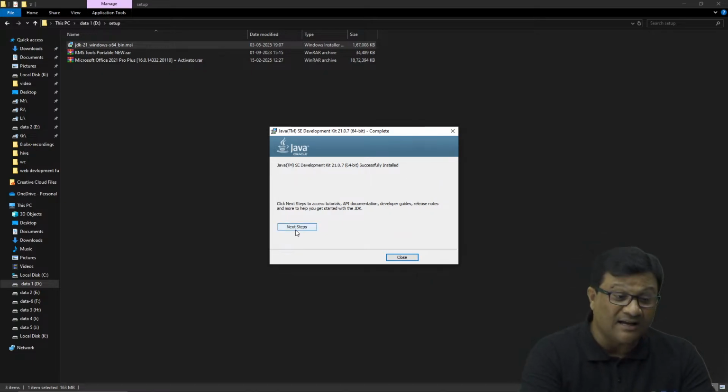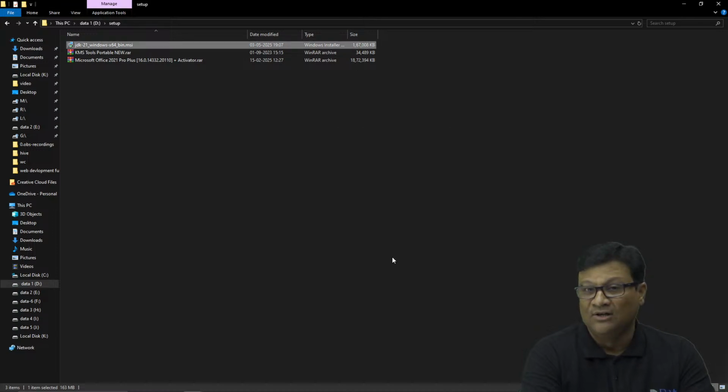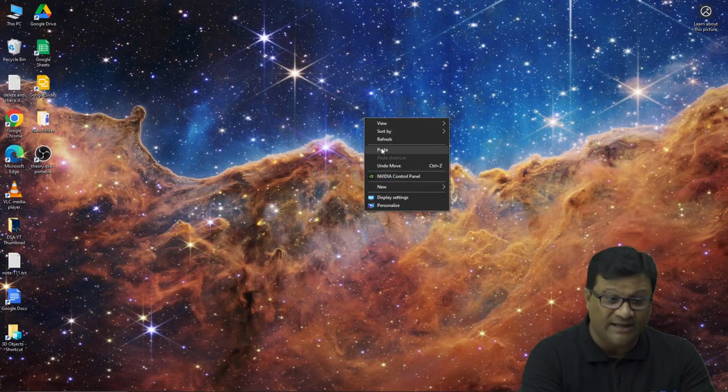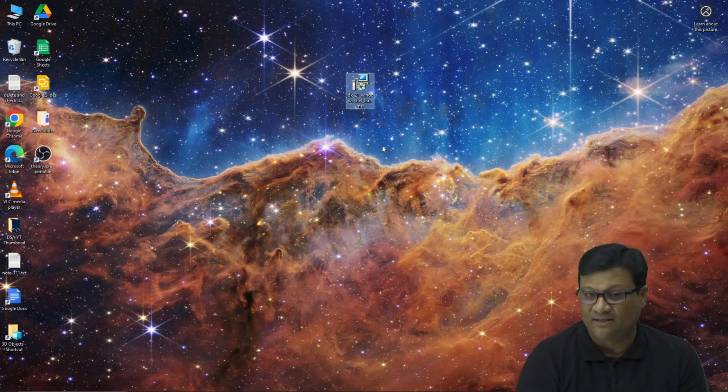There is another option: if you want to install some APIs or Java tutorials, then you use this next step, right? But right now I'm not going to use this because I don't require any API or tutorial of Java. So I'll simply click on close. Once I close this, Java is installed in my machine.